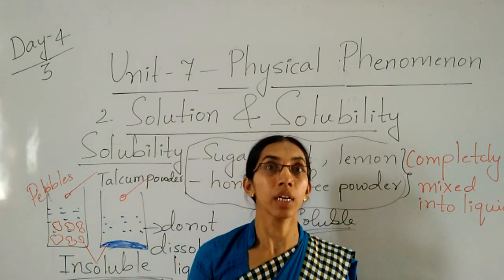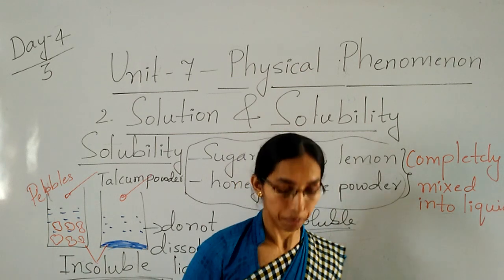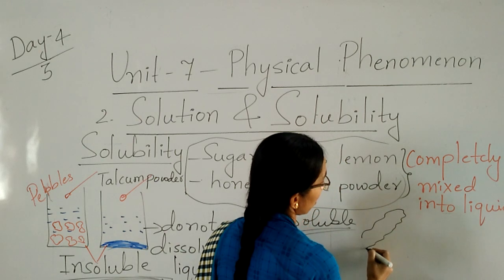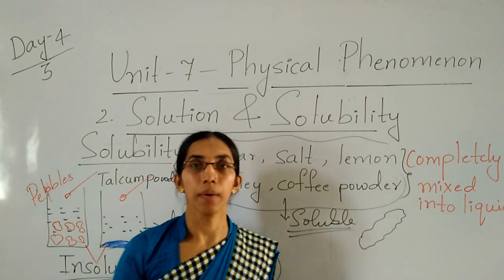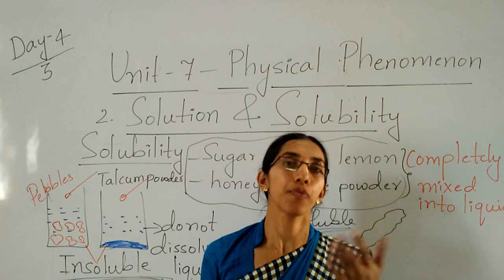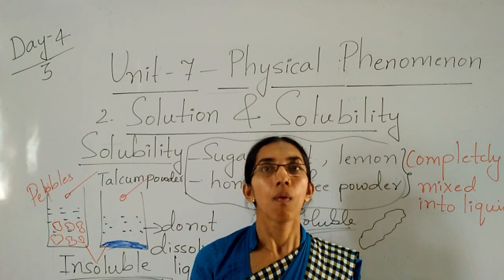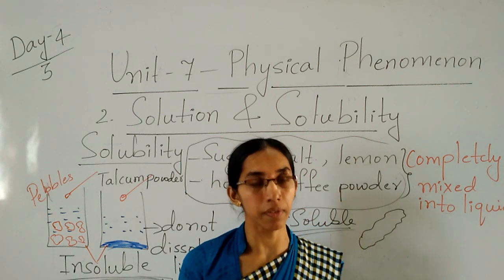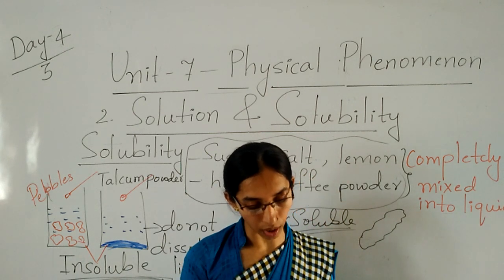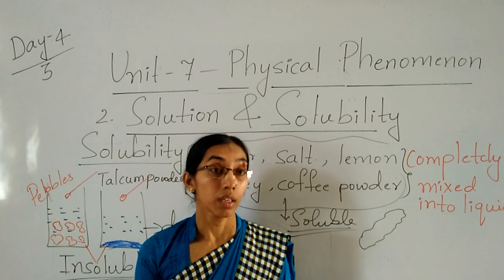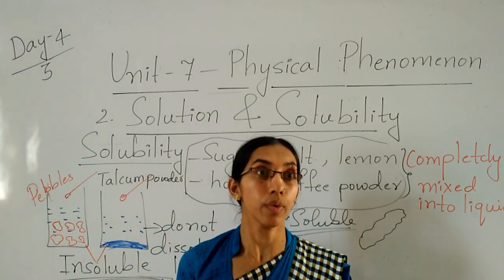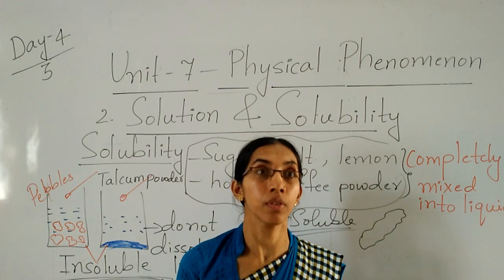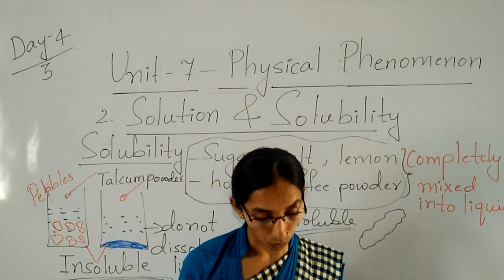Okay children, groundnuts. Groundnuts means what? Shenga, you say shenga. Shenga also floats. It won't mix in water. Shenga, you don't know shenga? Groundnuts. So it won't mix in water. Then if you take the rose leaves, petals of rose, they also won't mix in water.